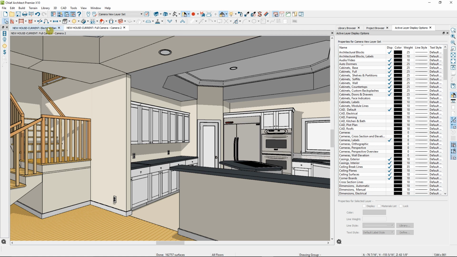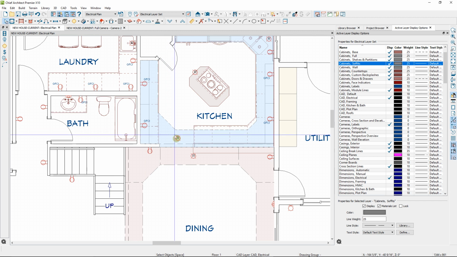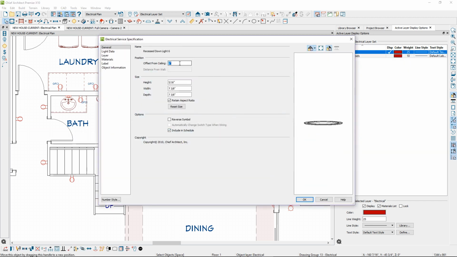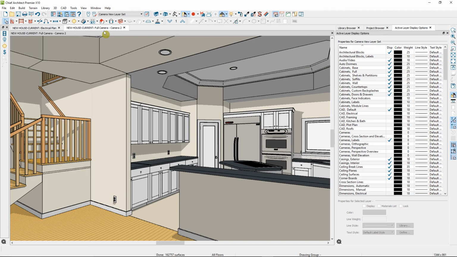So what I'll need to do is where I've placed it in the floor plan, I'll need to select it, open it up. I know that my soffits are 24 inches high, so I'll need to offset this light fixture from the ceiling 24 inches. Now when I go to that camera view, you can see the light fixtures in both of the different soffit types.